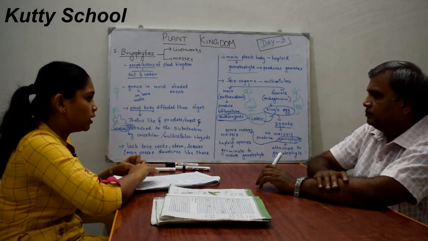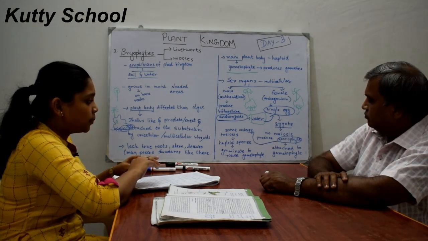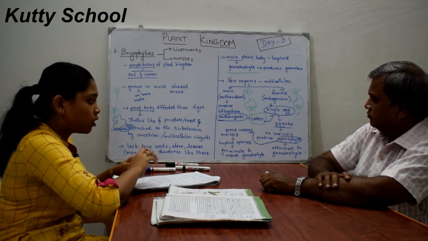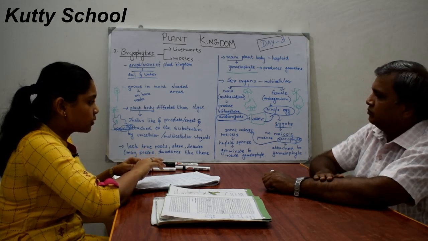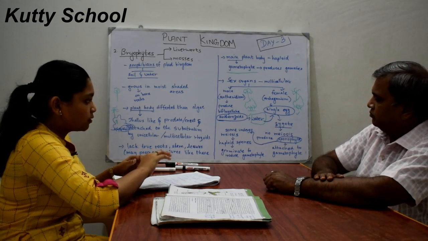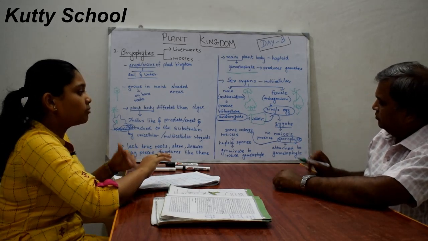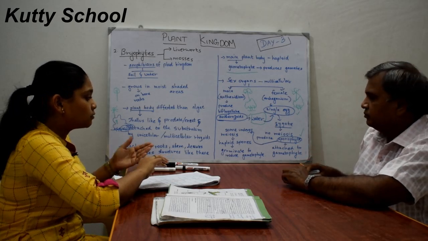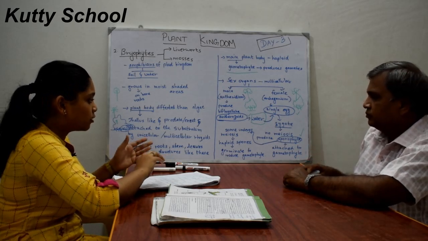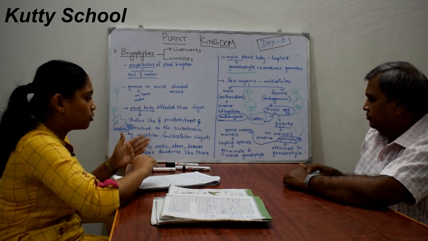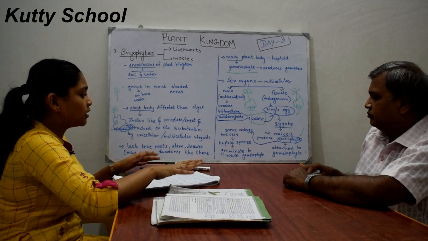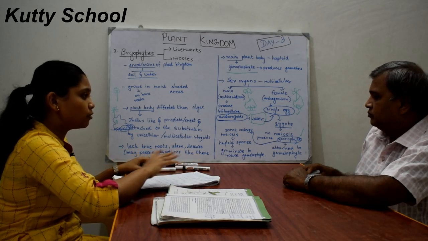Instead it produces a sporophyte, which is attached to the gametophyte. Sometime later, some of the sporophytes undergo meiosis and produce haploid spores, which spread and germinate to produce a gametophyte.